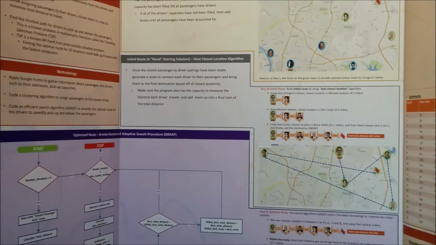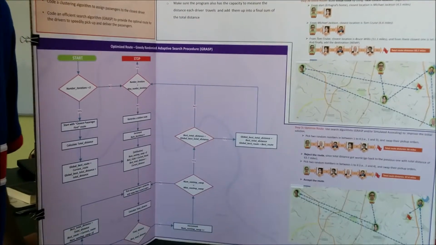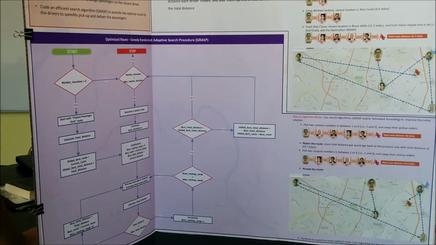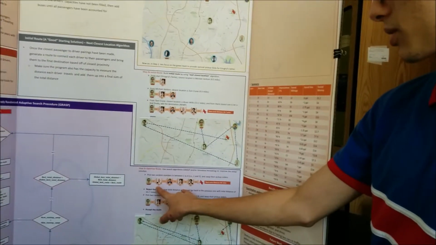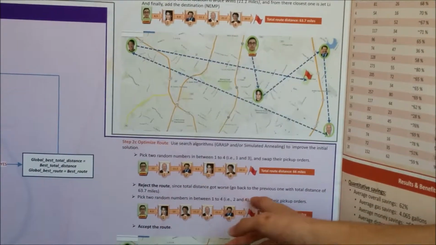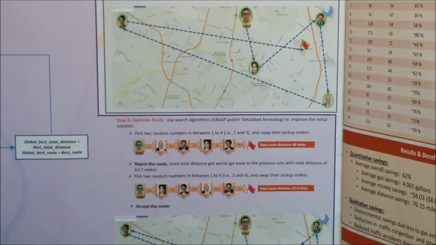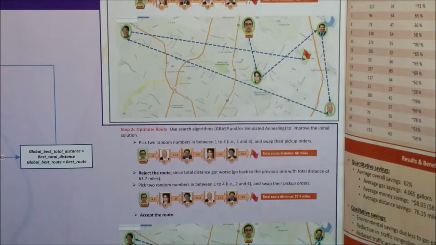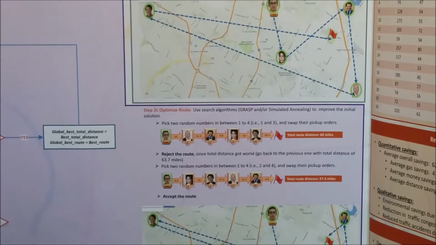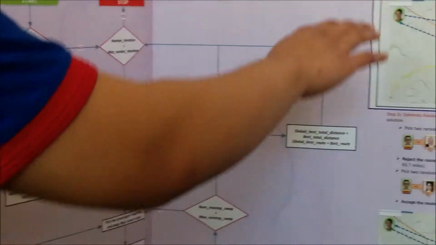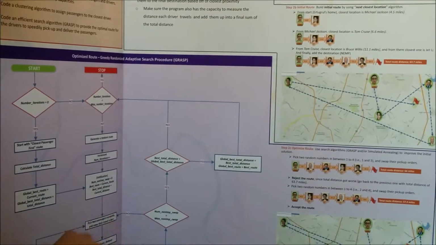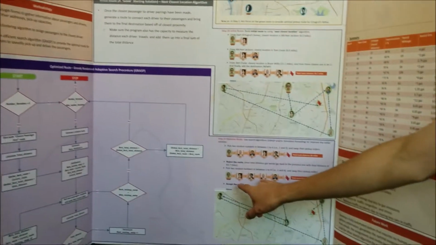Once we have created a good initial starting solution, we will then swap the orders of two passengers and find a distance as a result of that swap. As you can see here, we've swapped the pickup orders of Bruce Willis and Michael Jackson. And once we've done that, we got a total distance of 66 miles, which is actually worse than the best distance we had before, so we must reject this route. Once the route has been rejected, we will then revert back to the better order we had and run the swap again. As you can see here, it's been reverted back.